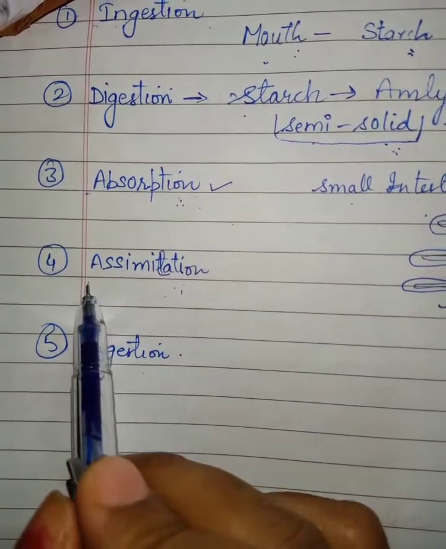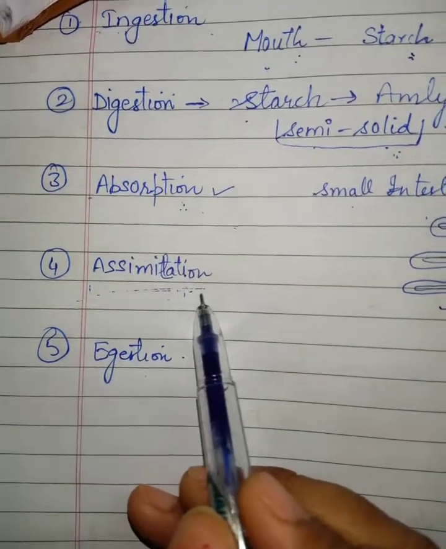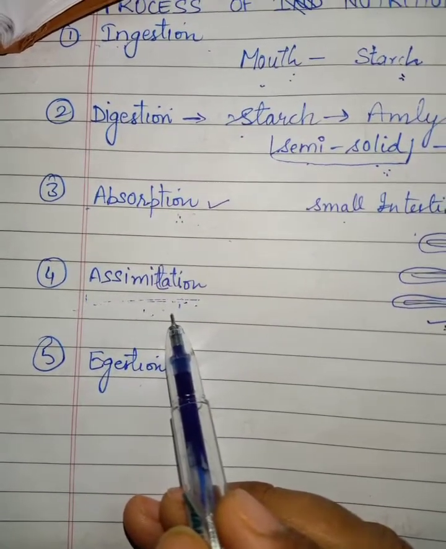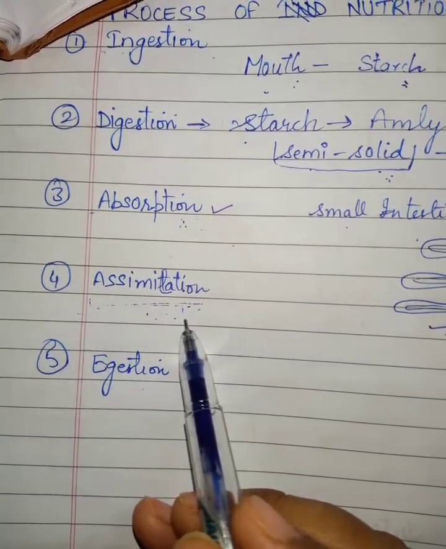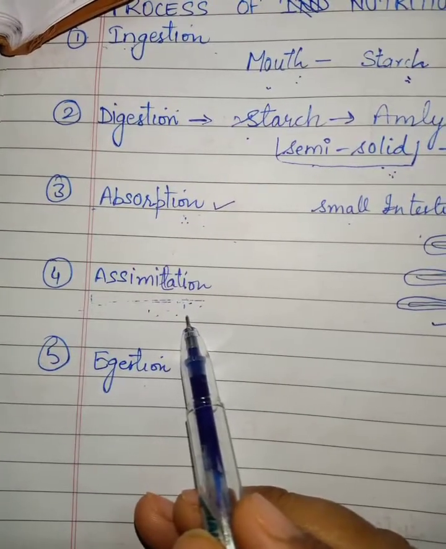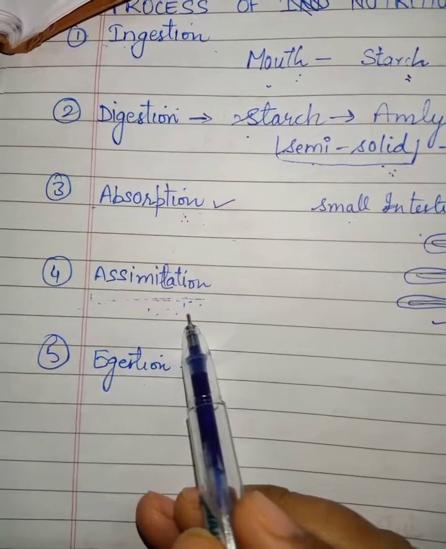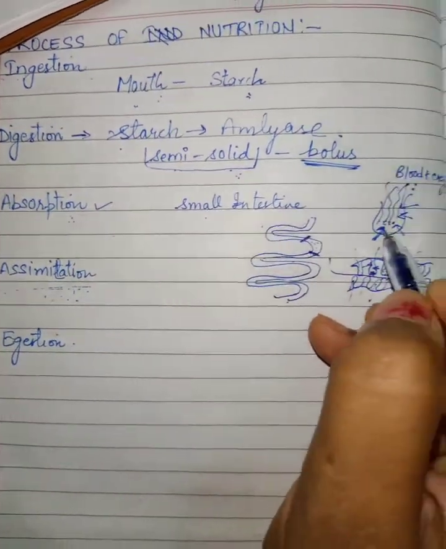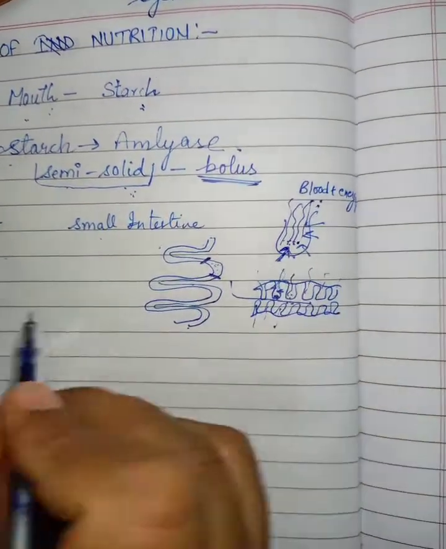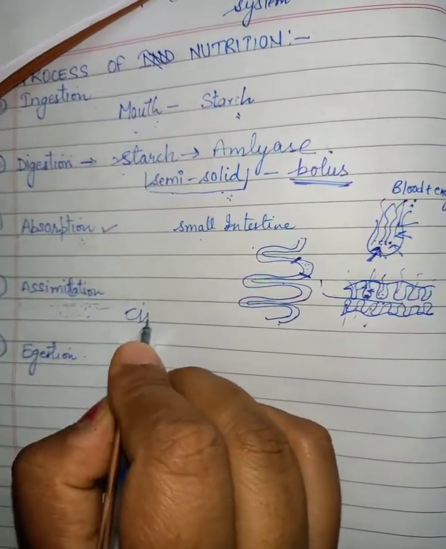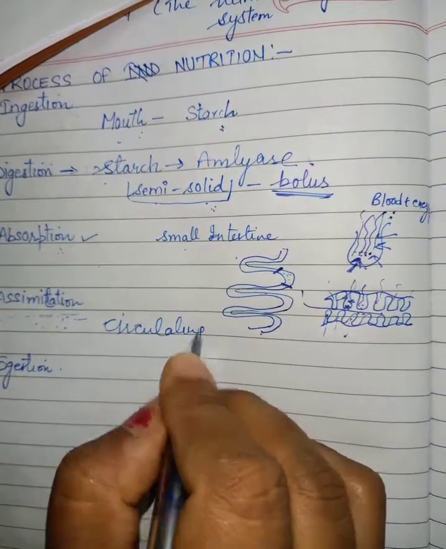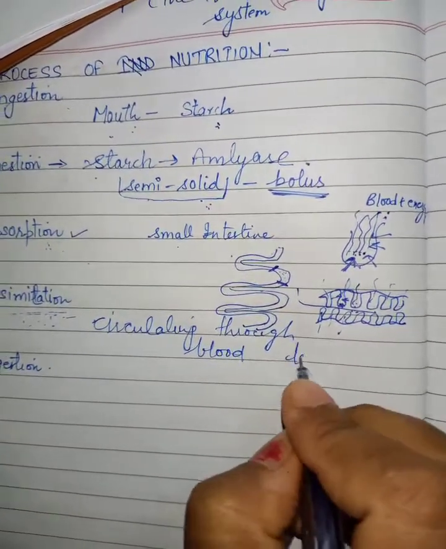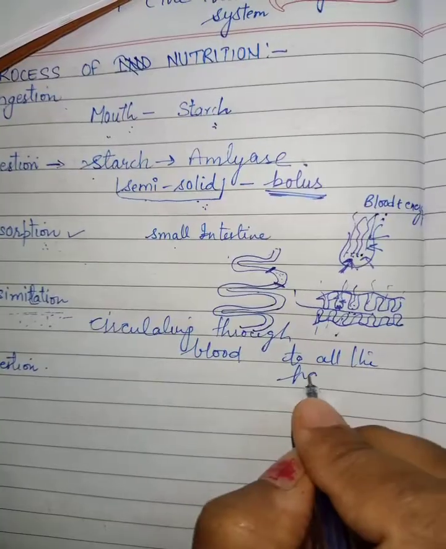Okay, what is assimilation? If we ask you what is assimilation, assimilation means the digested, dissolved food is carried by the blood to all the parts of the body, and that food gives energy. In absorption, the food is getting absorbed, but in assimilation, it is circulating through blood to all the parts of the body.